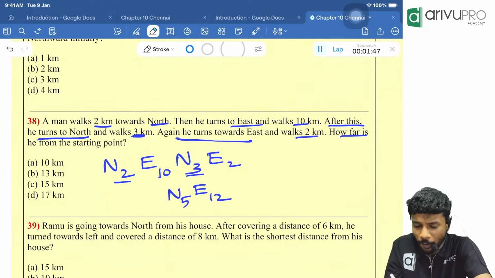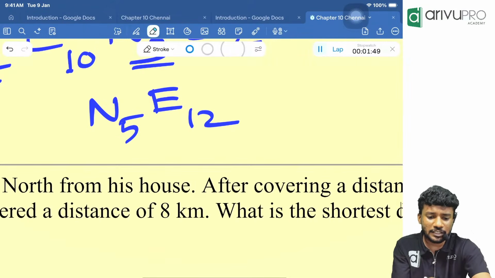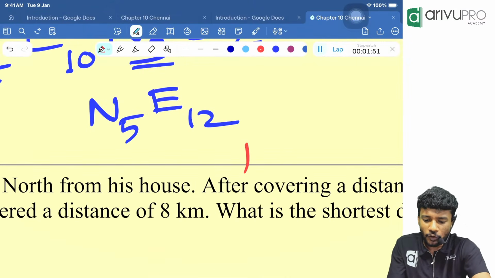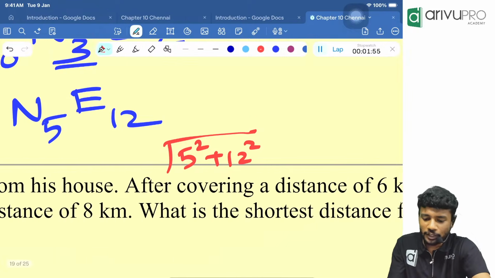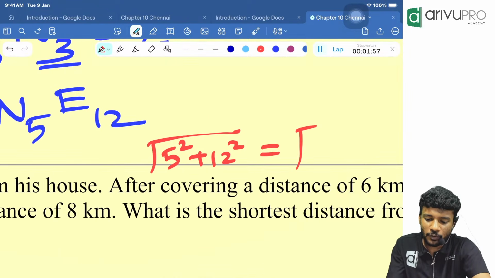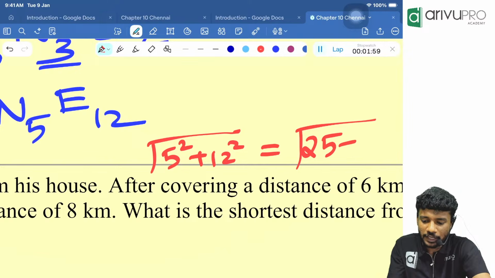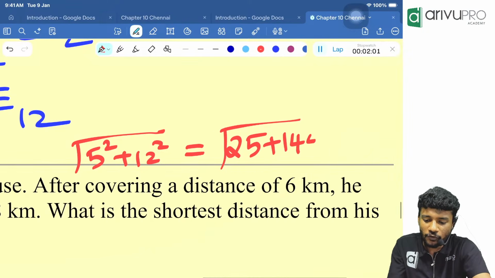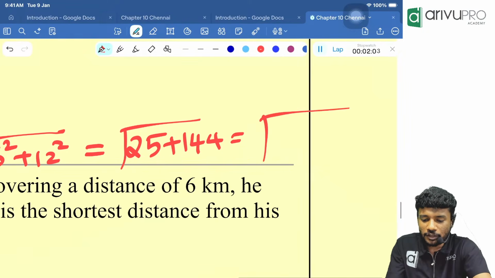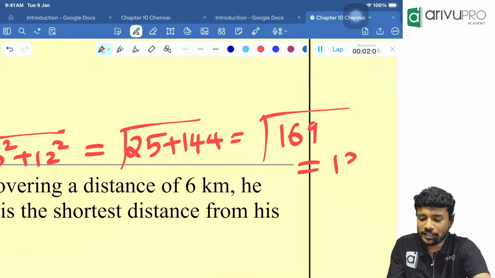Whenever you get different directions, this answer will always be what? Root of 5 square plus 12 square. Root of 5 square plus 12 square will give you what? The root of 25 plus 144. That is nothing but root of 169. How much is it? 13.